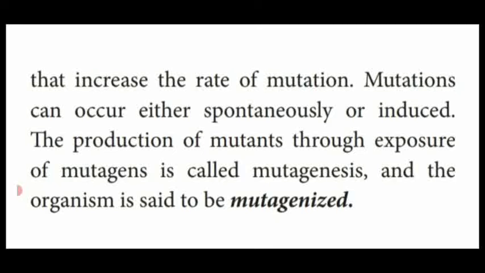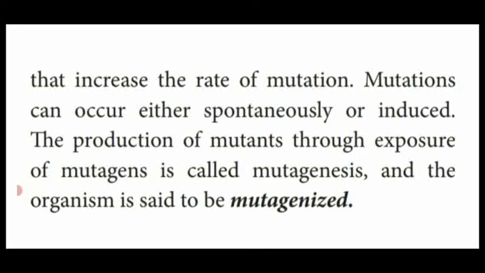One is spontaneous, another one is induced by external factor. The next 2 mark question is, what is mutagenesis? Or it may come as a 1 mark question. Some external factor which is inducing the mutation, that process is known as mutagenesis. The organism which is showing the mutational process is known as mutagenized organism.